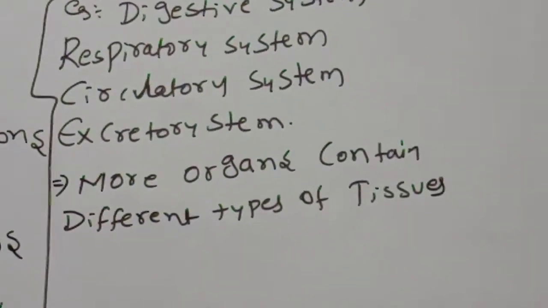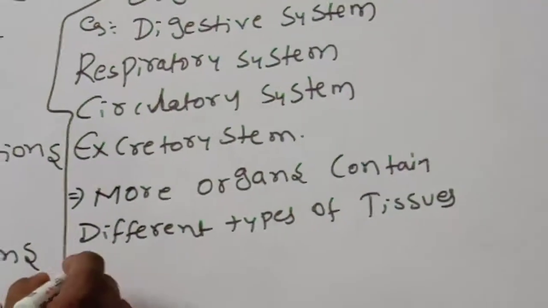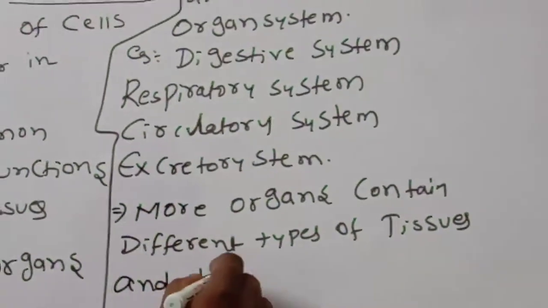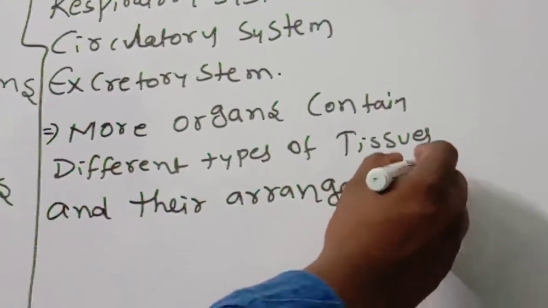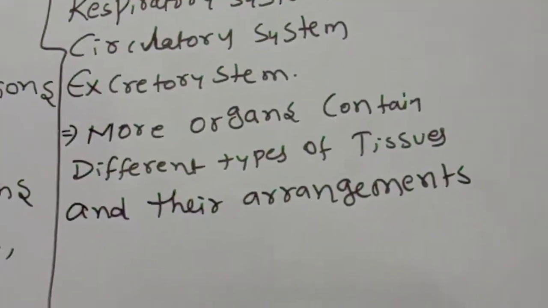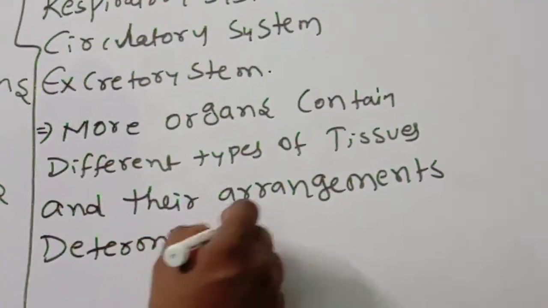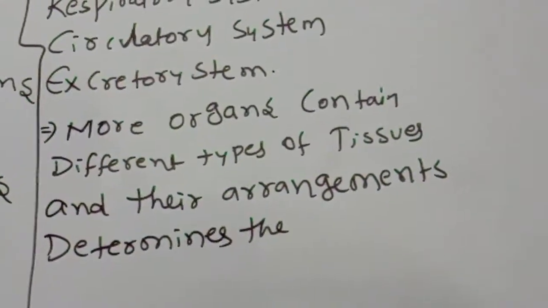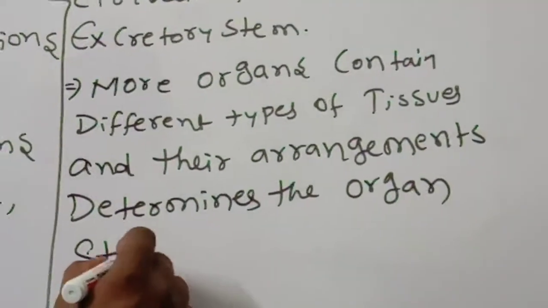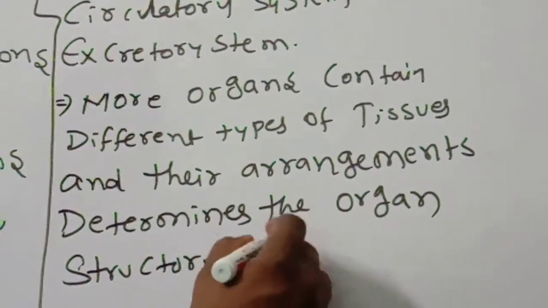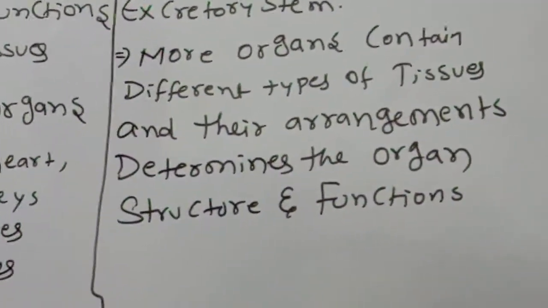More organs contain different types of tissues, and their arrangement determines the organ structure and functions. This point you should have to remember.